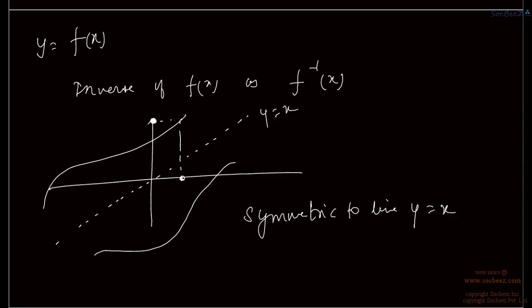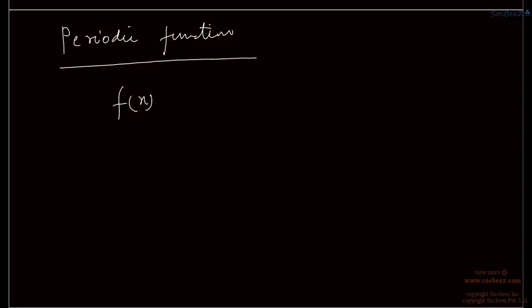To line y is equal to x, right? Now we come to periodic functions. Say f(x) is a periodic function. Then it means that the value of f(x) will repeat at certain intervals of x, right?